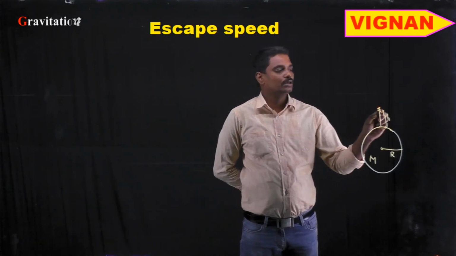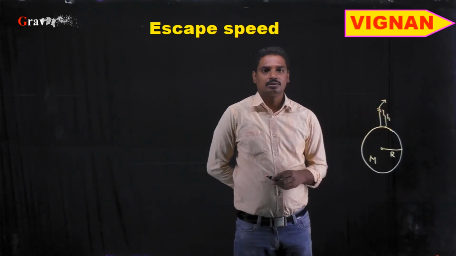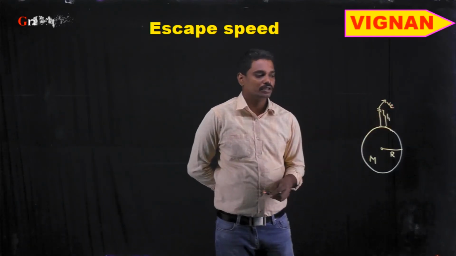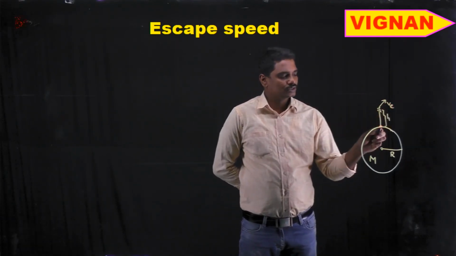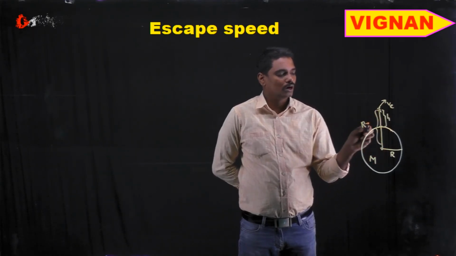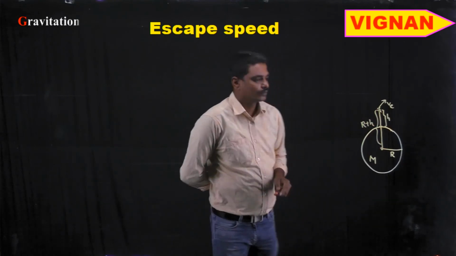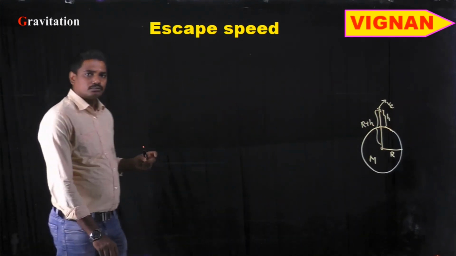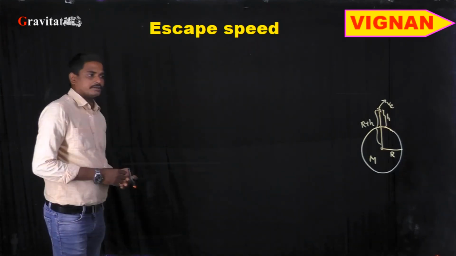Let us say we are projecting the particle with a velocity of v, which means the distance from the center of mass of the planet will be equal to R plus h. R plus h is the distance between the planet and the mass that is to be projected.